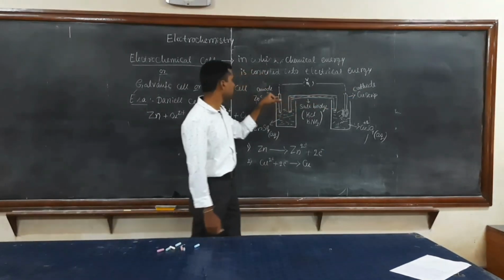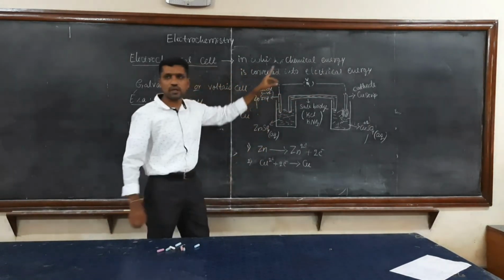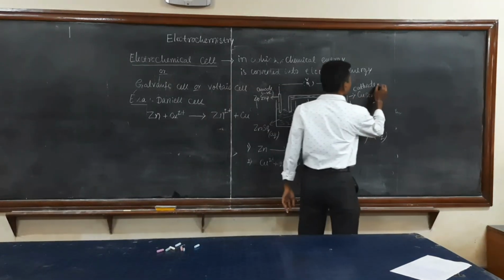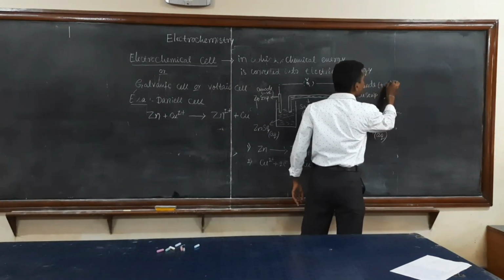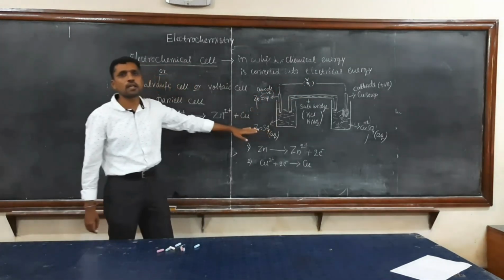Clear? So the anode becomes the negative electrode. Why is it negative? Because it is the source of electrons. And the cathode is positive. Why is it positive? Because it is the receiver of electrons. So this is about the electrochemical cell.